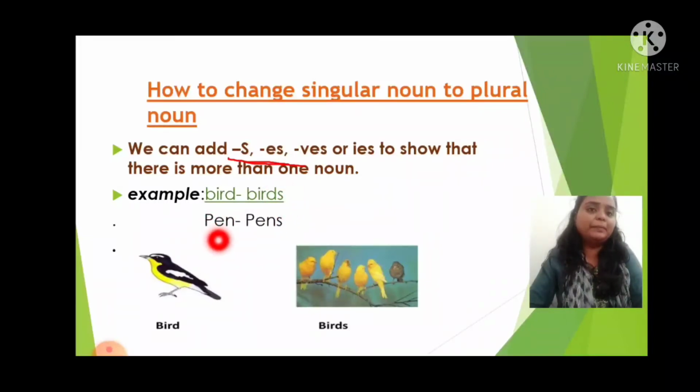When we say pen, what we have added here? So here also s. This is the case of nouns where we need to add only s and change a singular noun to a plural noun. So now we have bird and birds, one and many. So this concept we understood. Now what rules we have to follow, where we have to add es, where we have to add ves, and where we have to add ies.